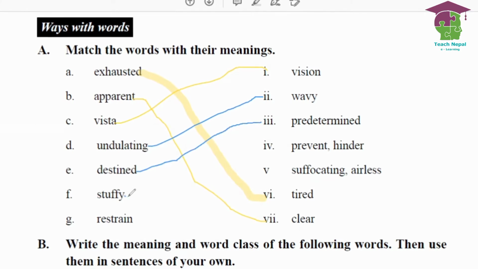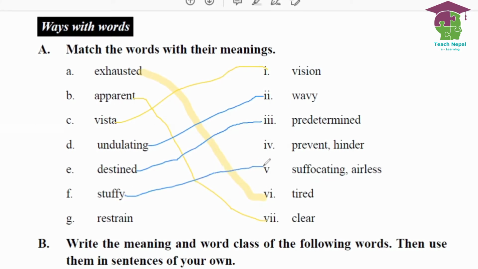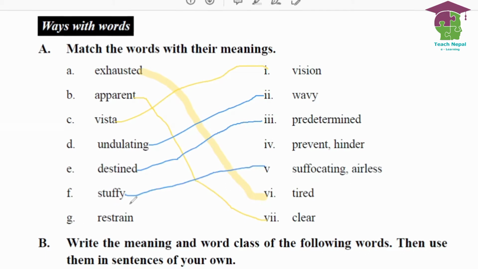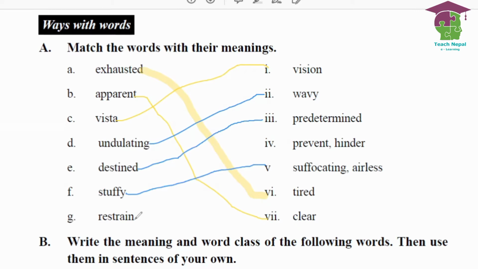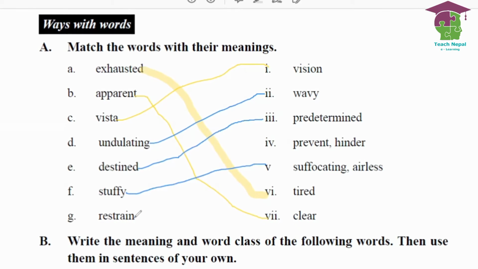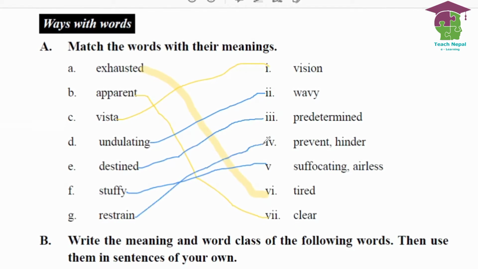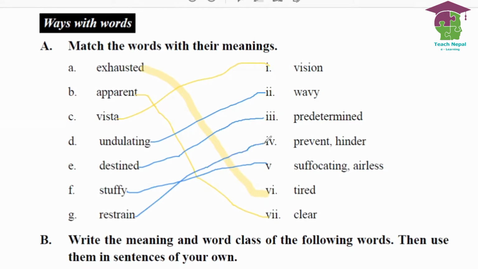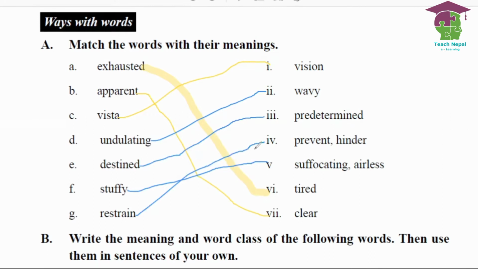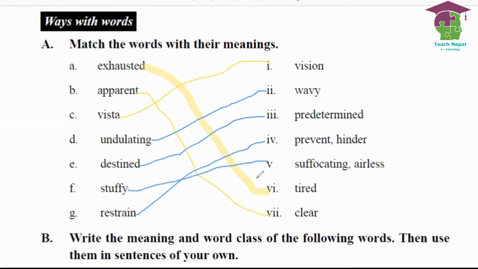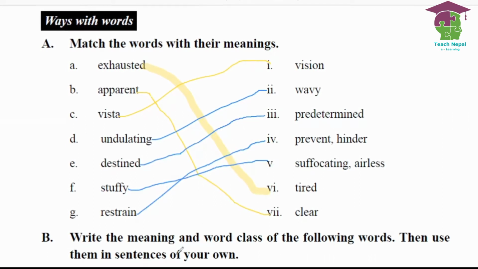Stuffy means having poor ventilation, or this is suffocating. Last one is restrain. Restrain, that means to prevent something, to control something, or hinder. So in this way you can do these things in this way.